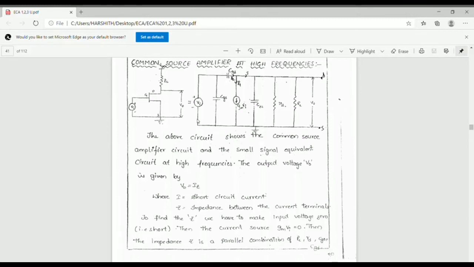Hence there is no current in the dependent generator Gm into Vi.